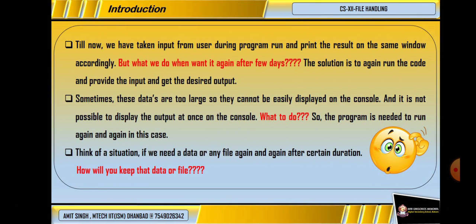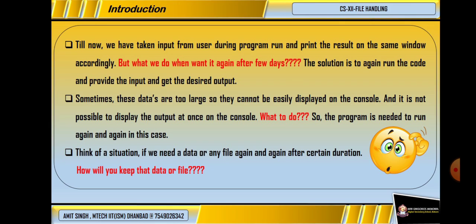Before starting the actual topic, I will give you a short introduction to file. Till now, in Python programming, we have taken input from a user at the runtime. But what if we need the input again after a few days?